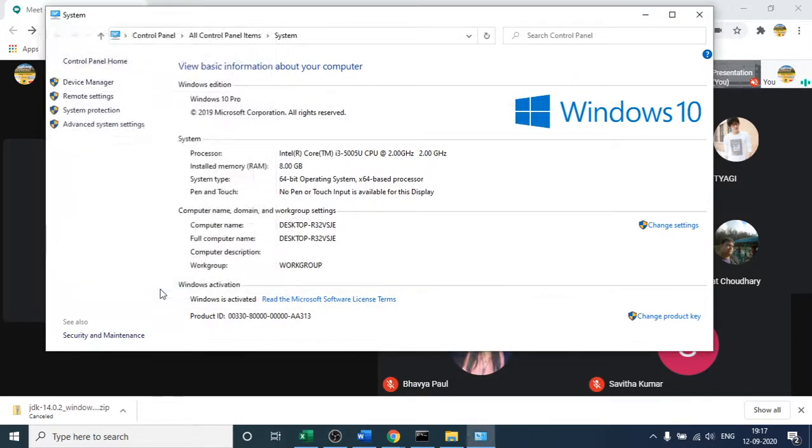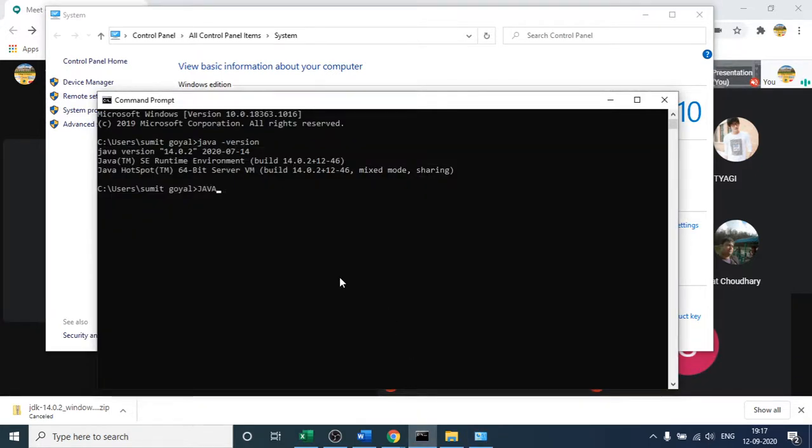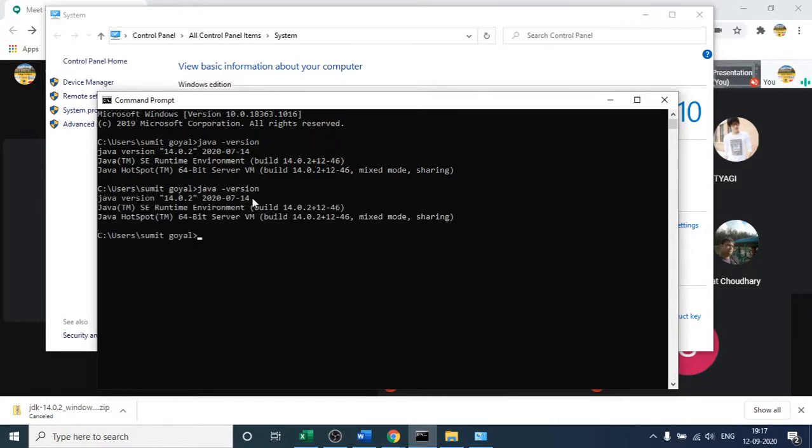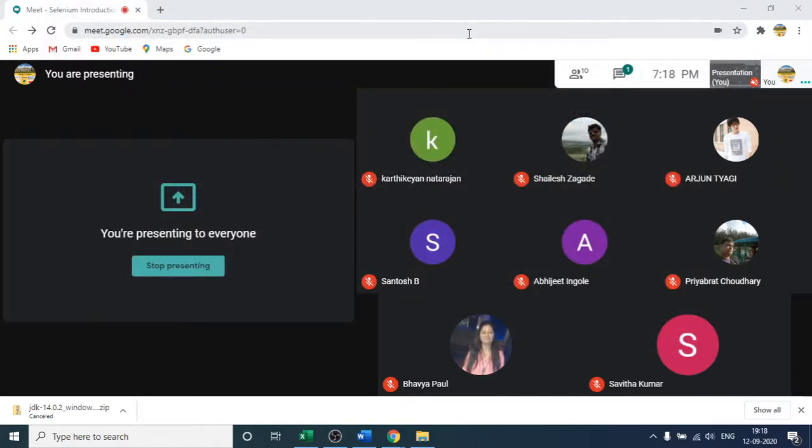Then press OK here as well, and then try to run this command again, so that you will be able to check whether Java is in your system or not. If you are seeing any kind of error, then it means that you have not set the path correctly, right? You can see I have set the path correctly. So this way you can have Java in your system. So is it clear to you how we have to set Java in your system? Please confirm. Is it clear to everyone?